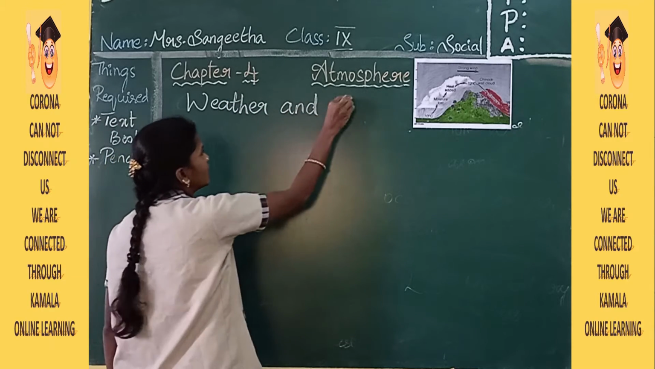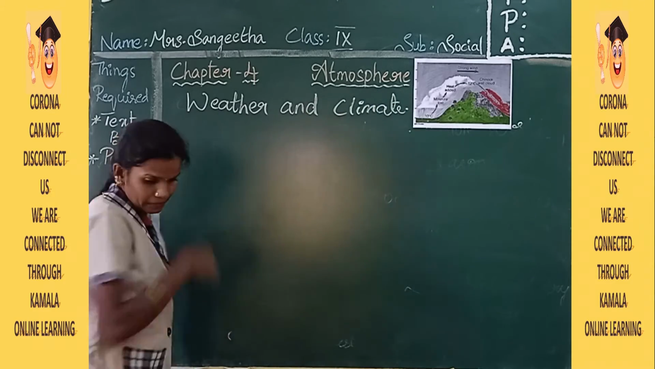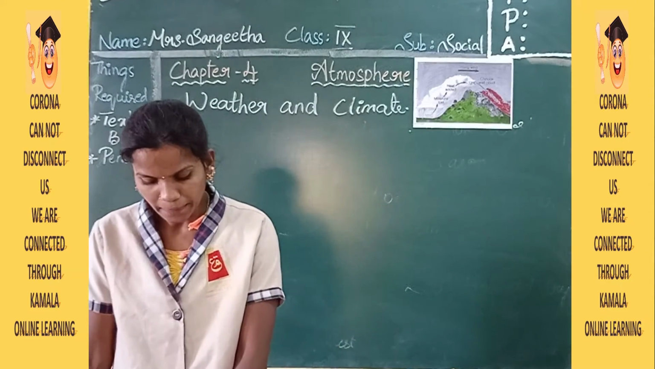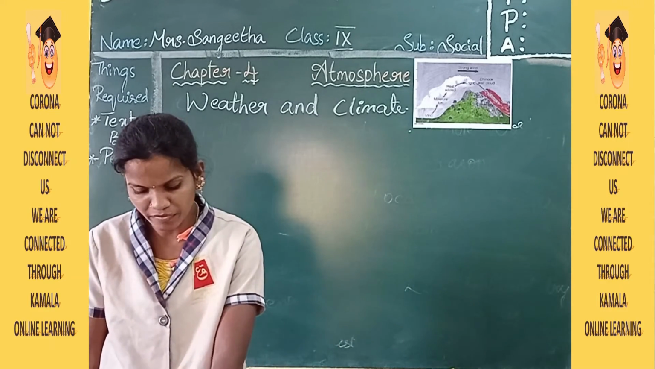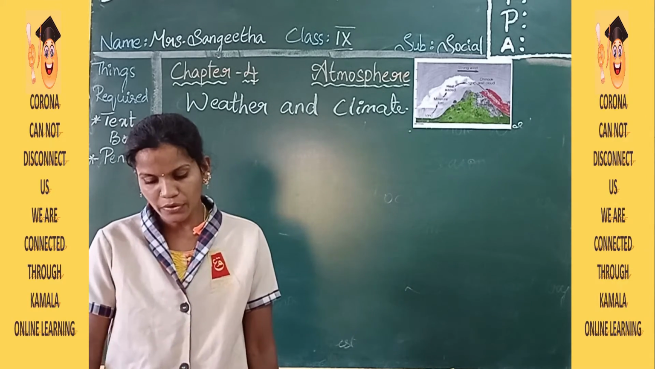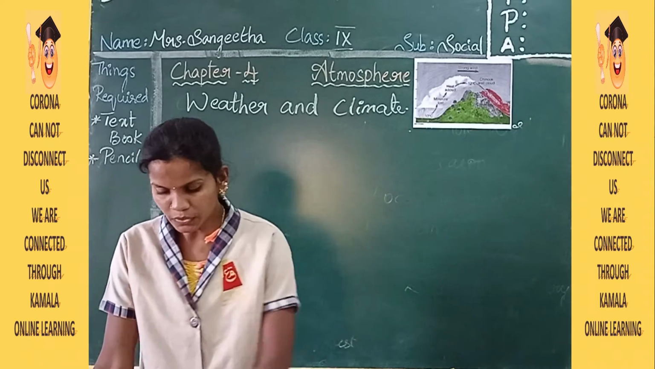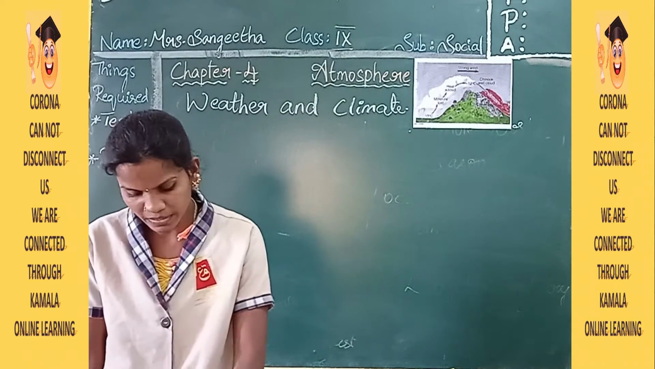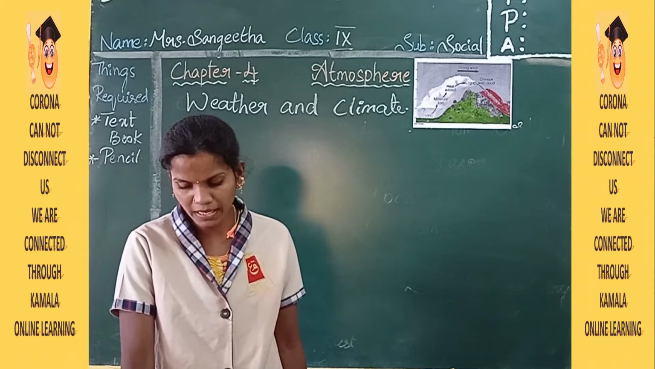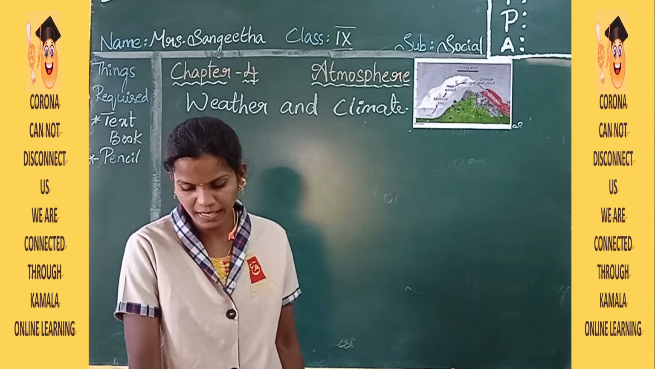Next topic is weather and climate. Open your textbook, page number 45. Perhaps you have heard of a cricket match being postponed due to bad weather, rain. You may have had to postpone your own game due to rain or excessive heat, saying the weather is not suitable.